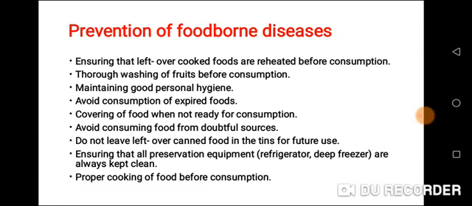Prevention of foodborne diseases. Ensuring that leftover cooked foods are reheated before consumption. If you have any leftover cooked foods, always ensure that you freeze them, that is, you put them inside the freezer. And before you eat it, always ensure that you cook it properly. Thorough washing of fruits before consumption. Whenever you buy any fruit, make sure you rinse it. Most of us are fond of not rinsing the fruit. When you buy it, you start eating. You need to rinse them to prevent foodborne diseases.